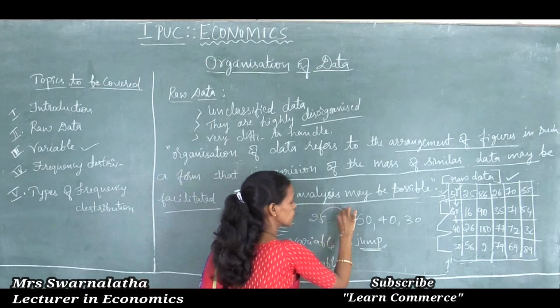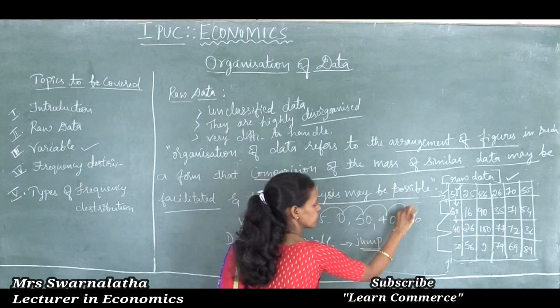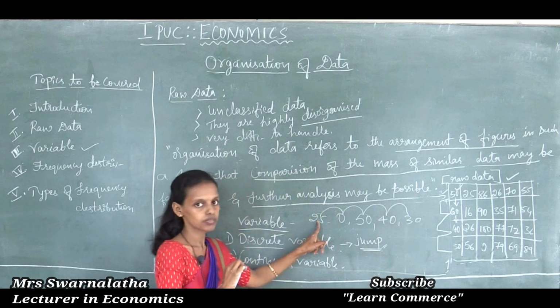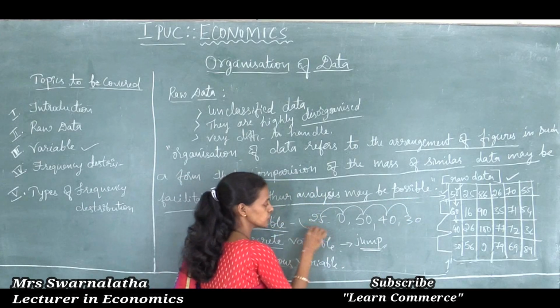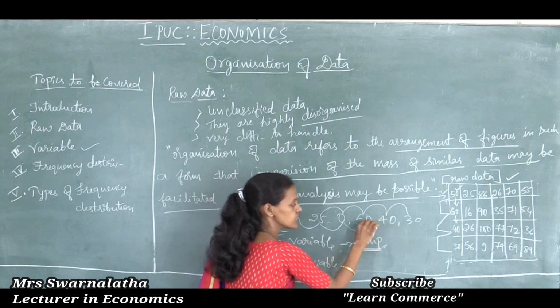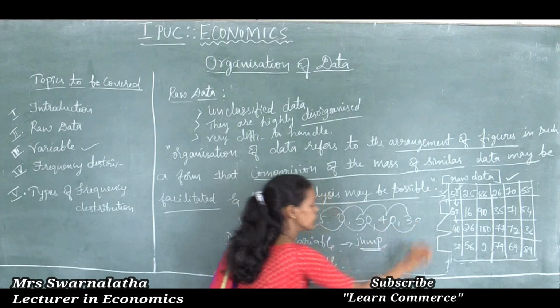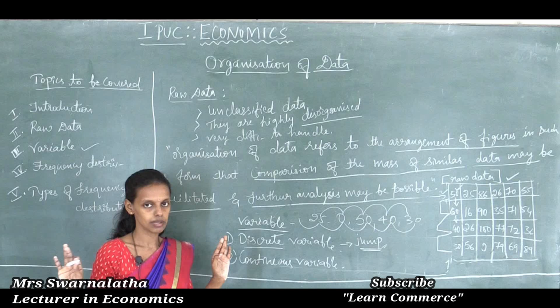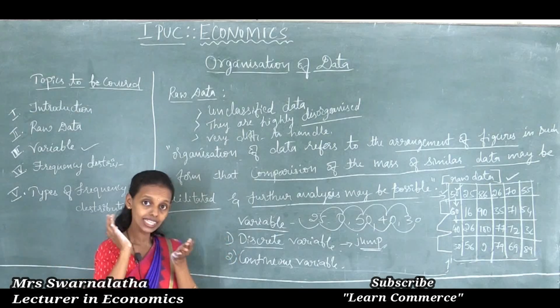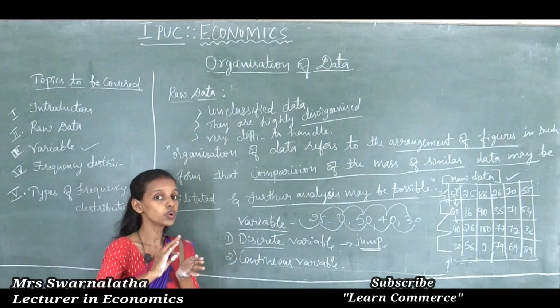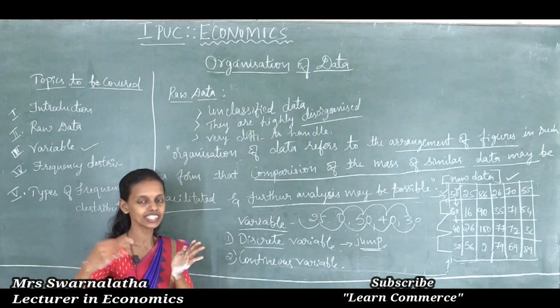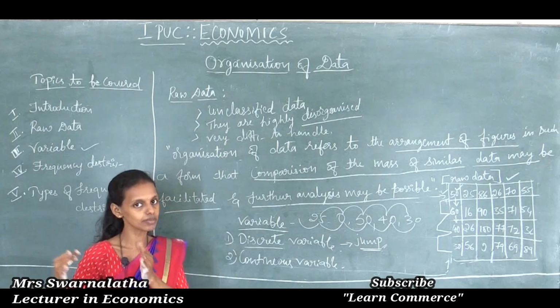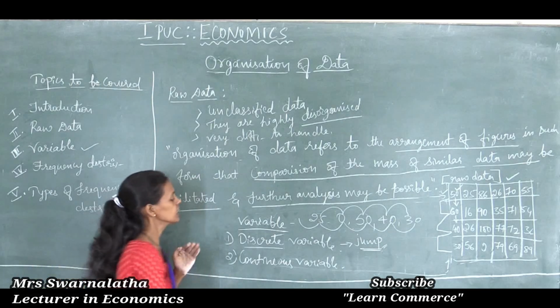Values jump from one value to another. So by this you came to know that a variable whose values jump from one value to another is said to be a discrete variable. By the name itself you can see there is no continuity, discontinuity in the variable. Discrete is nothing but discontinuity in the variables.